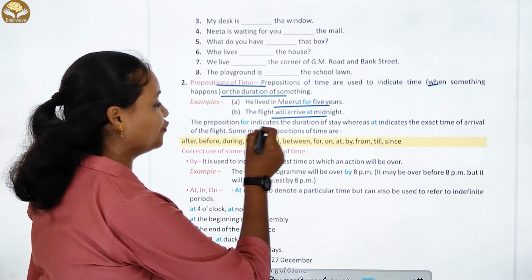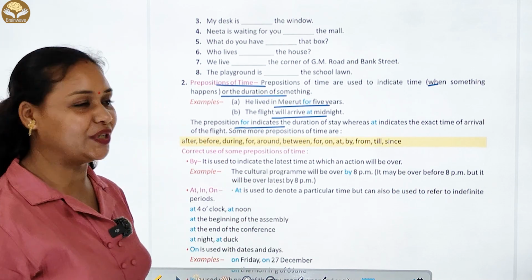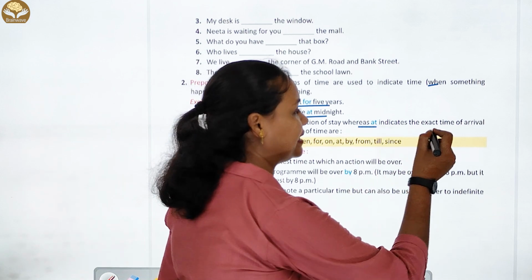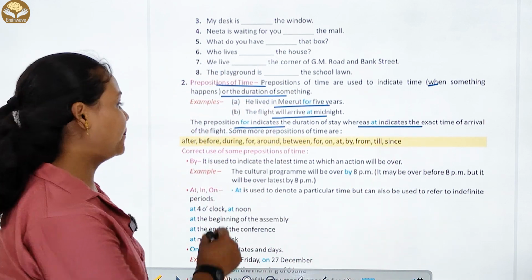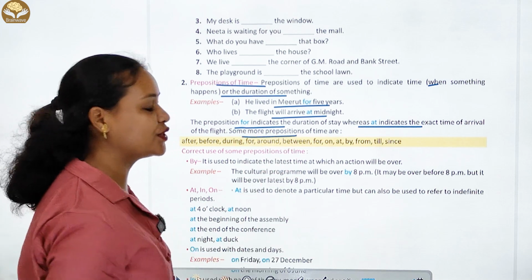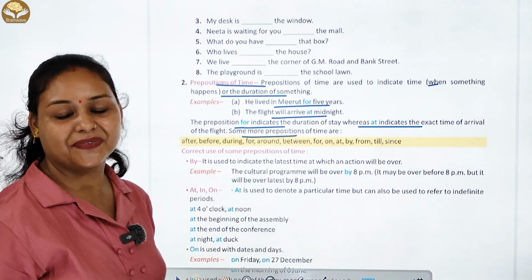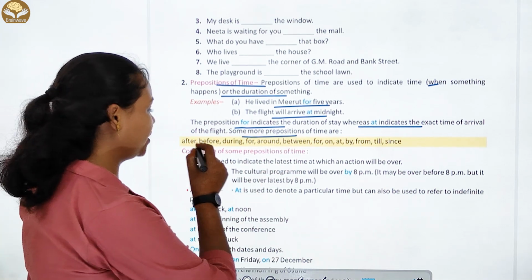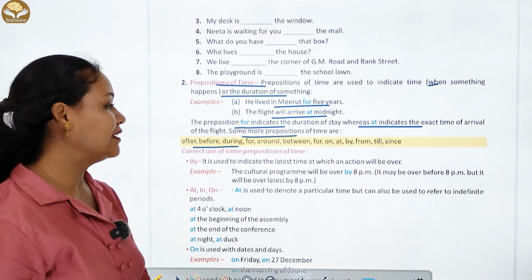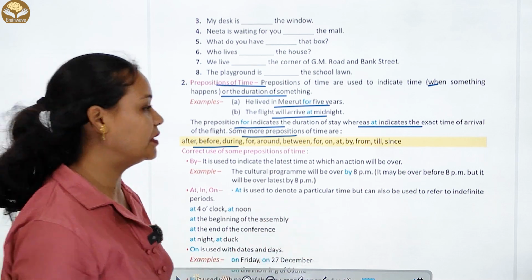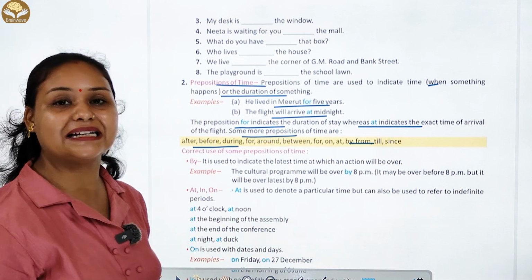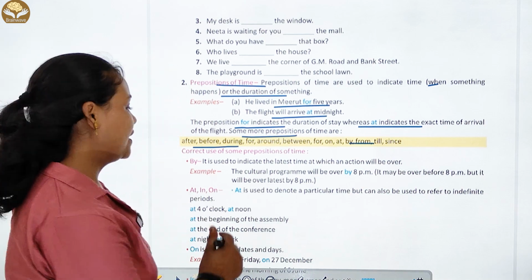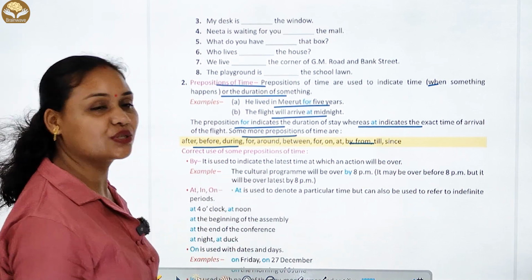So the preposition for indicates the duration of a stay, whereas at indicates the exact time of arrival of the flight. Some more prepositions of time are after, before, during, for, around, between, on, at, by, till, and since.